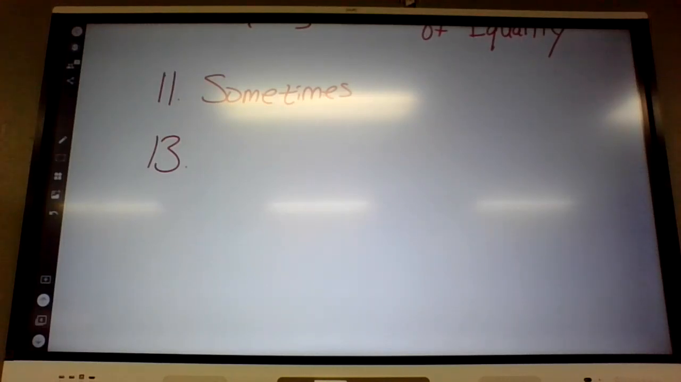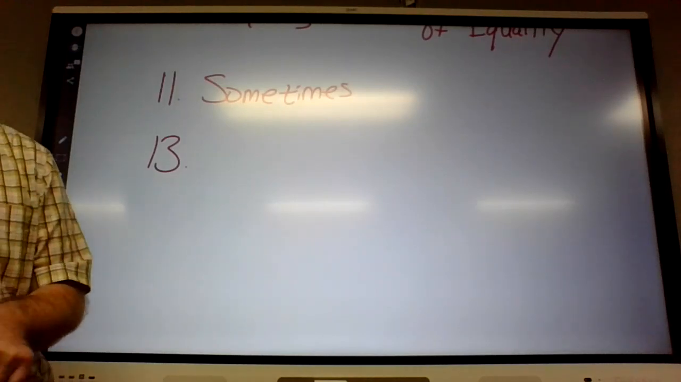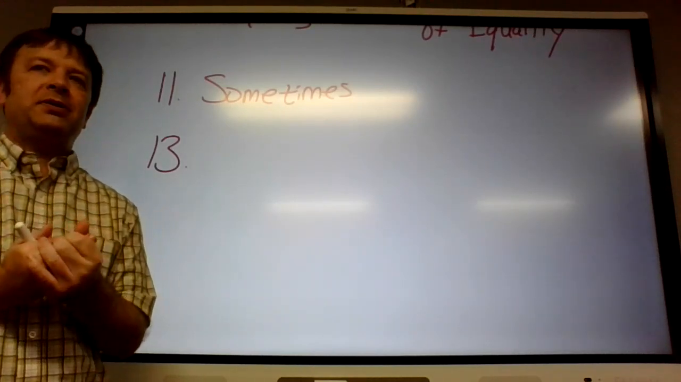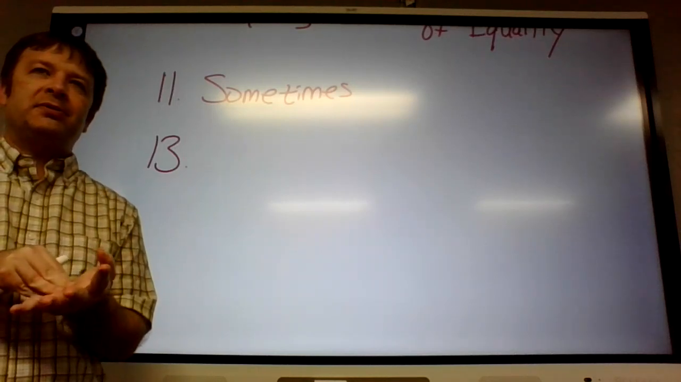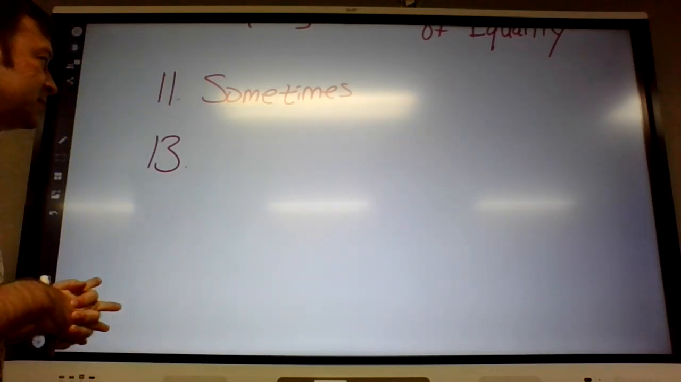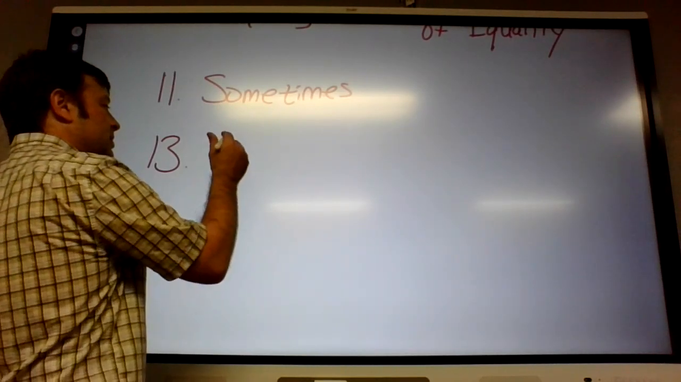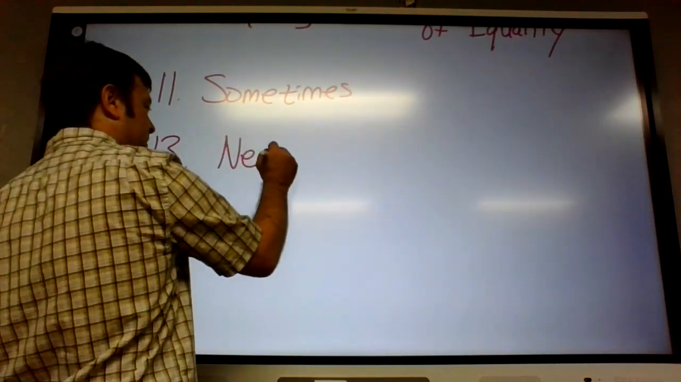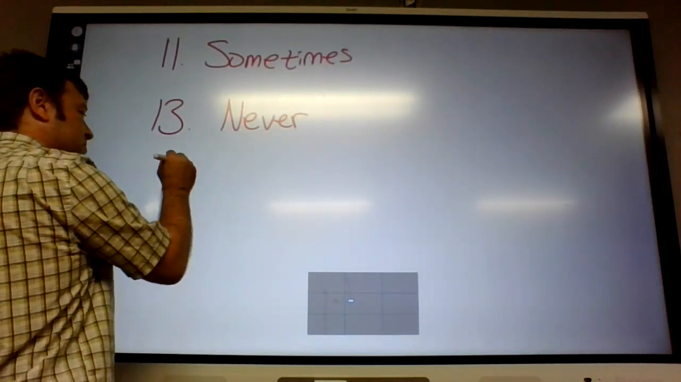Number 13, an irrational number is an integer. Are there any irrationals that are integers? No. Integers are rational, so they can't be irrational. Irrational numbers are never integers. They're always infinite decimals that don't repeat, so that's never going to happen. There is no overlap between rational and irrational.